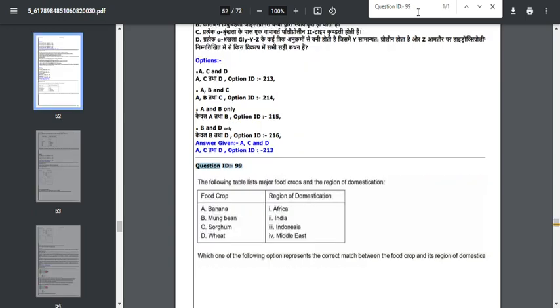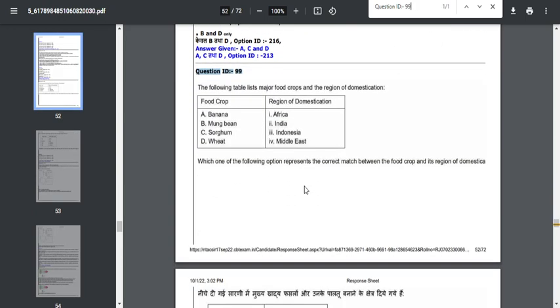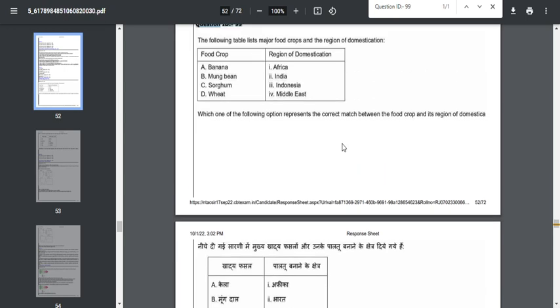Next is question number 99. This is also one many students demanded. This option is also correct. Previously we were discussing the origin of the topic, but here they have given the region definition of domestication. Absolutely it is a correct option, so don't challenge these questions at all.